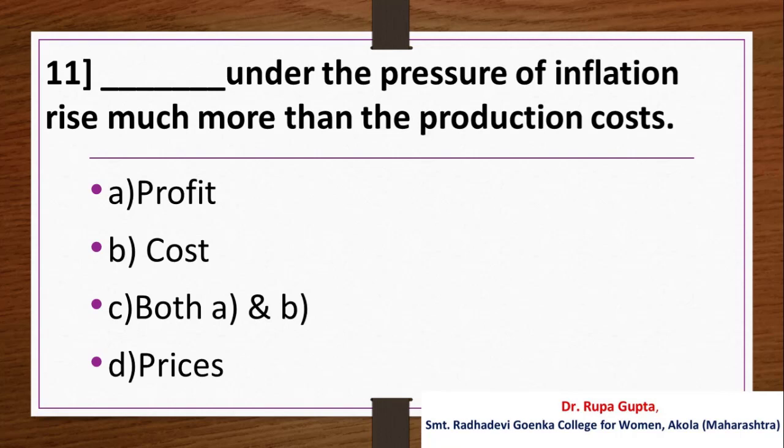Question number 11. Dash under the pressure of inflation rise much more than the production cost. Option A. Profit, B. Cost, C. Both A and B, D. Prices. And the correct answer is D. Prices.